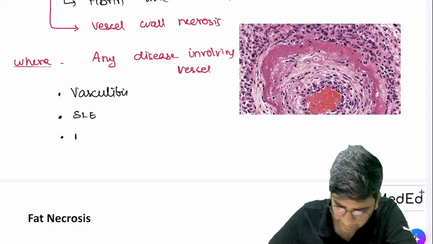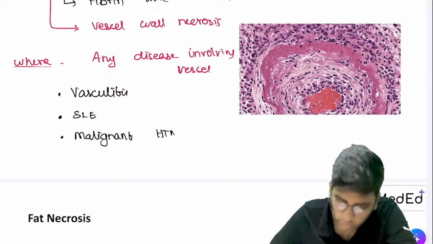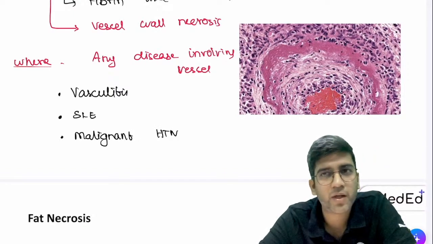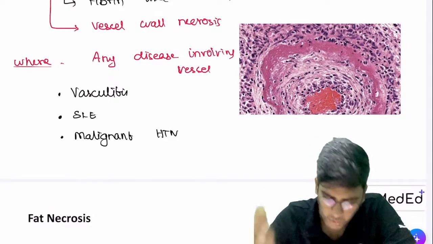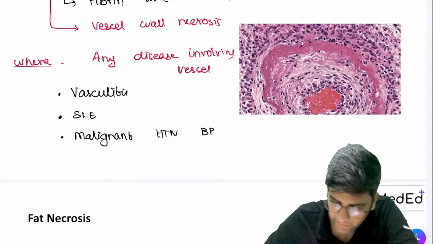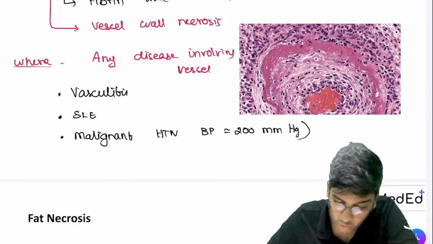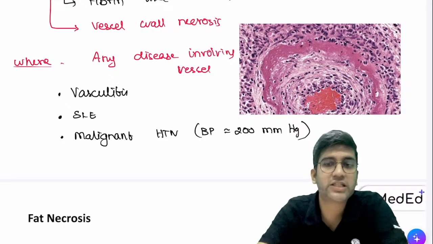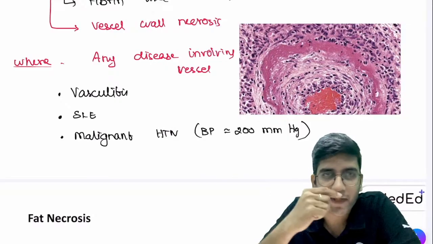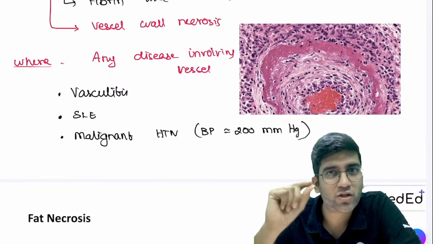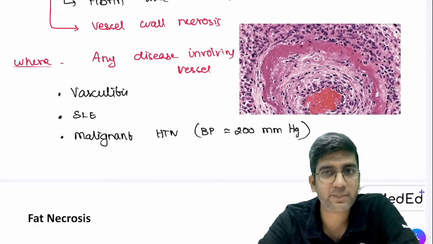Next, I have a type of hypertension called malignant hypertension, right? What's a normal blood pressure? 120/80, right? That's approximately the normal blood pressure, right? So in malignant hypertension, the BP will be approximately in the range of 200 millimeter mercury. Okay, 200 millimeter mercury. That's how it will be. That's very, very, very high, right? So let's say you must have read in your physiology again, arterioles are also called resistance vessels because that's the one which provides the total peripheral resistance, right? Have you heard this statement in physiology?